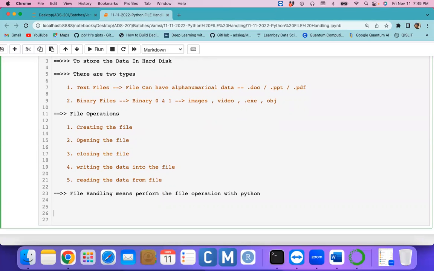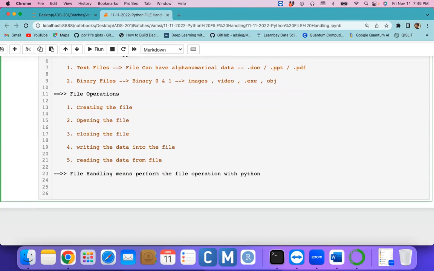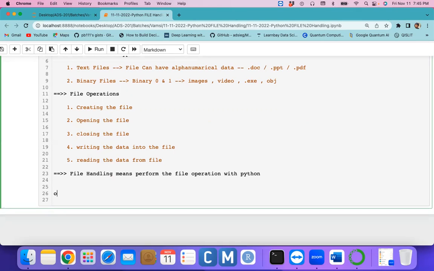All right. So Python provides some predefined functions. The name of the function is the open function. For this open function, the first argument is the file name, and you also have to provide which mode we are opening the file in. So this is the open function. It can help you to open the file.